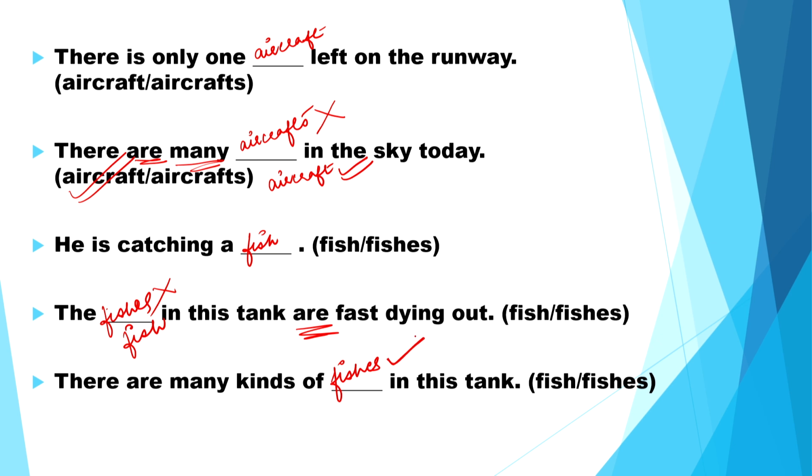Now, here is an exception, write it down. Fish also has the plural form fishes, meaning various kinds of fishes. So, when we are referring to various kinds of fishes, then we will use the plural form fishes. In this sentence we are talking about many kinds of fish, a variety, so we will be using the plural fishes. There are many kinds of fishes in this tank.